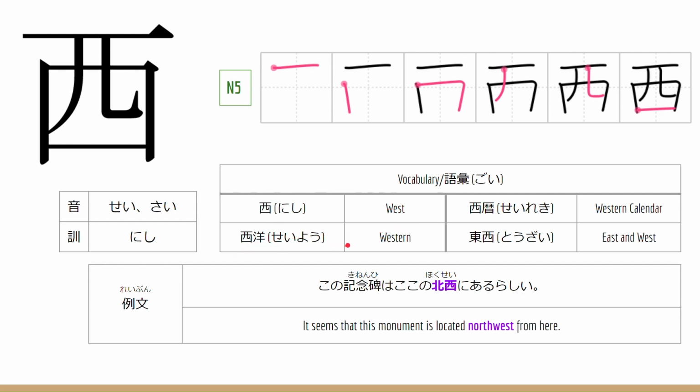Nishi, this means west. Seiyo, this means western. Seireki, this means western calendar. Tozai, this means east and west. Now let's go to the example sentence. この記念碑はここの北西にあるらしい。 This means that it seems that this monument is located northwest from here.